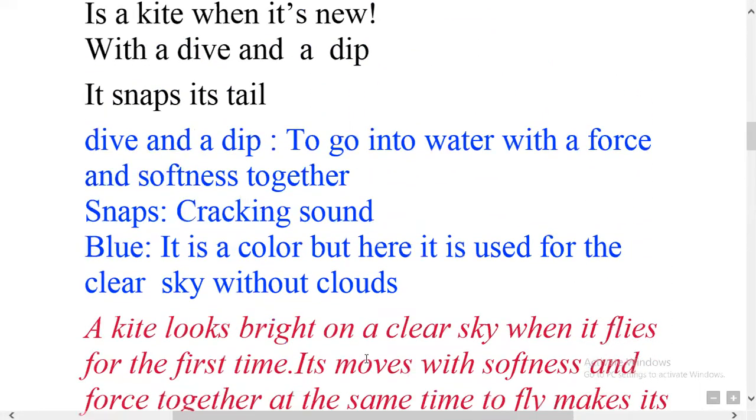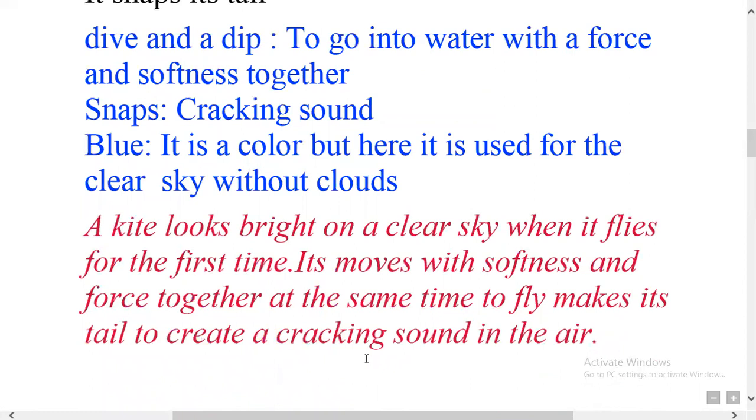Now come to the explanation. What does the poet want to say by these lines? The kite looks bright in a clear sky when it flies for the first time. It moves with softness and force together at the same time. To fly, it makes its tail create a cracking sound in the ear.